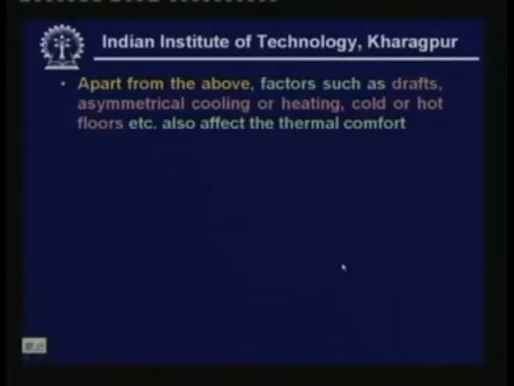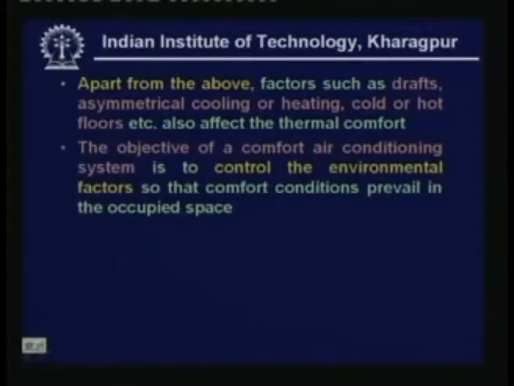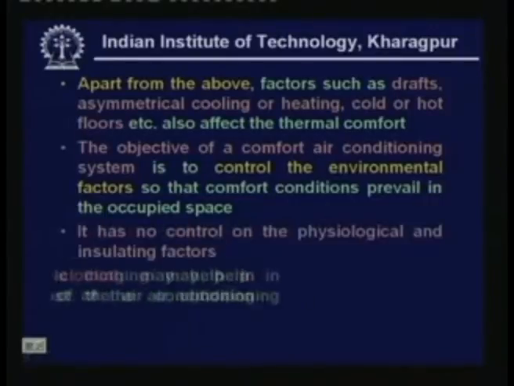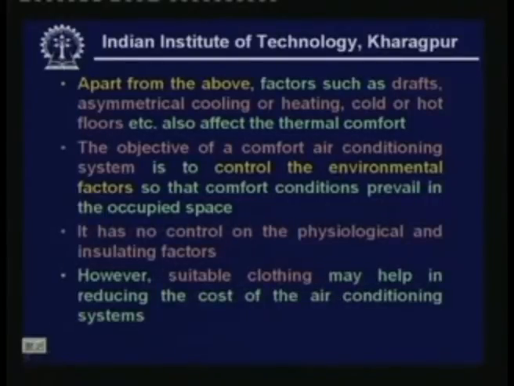Apart from the above, factors such as drafts, asymmetrical cooling or heating, and cold or hot floors also affect the thermal comfort. The objective of a comfort air conditioning system is to control the environmental factors so that comfort conditions prevail in the occupied space. The typical air conditioning system has no control on the physiological and insulating factors. However, suitable clothing may help in reducing the cost of the air conditioning system.